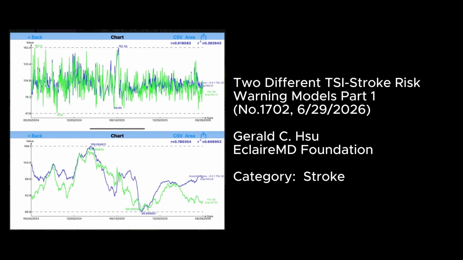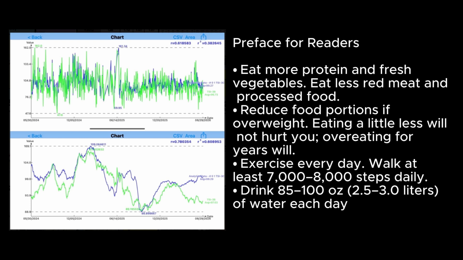EclaireMD Foundation, Category: Stroke. Preface for readers: eat more protein and fresh vegetables. Eat less red meat and processed food. Reduce food portions if overweight. Eating a little less will not hurt you. Overeating for years will. Exercise every day. Walk at least 7,000 to 8,000 steps daily. Drink 85 to 100 ounces (0.5 to 3.0 liters) of water each day.